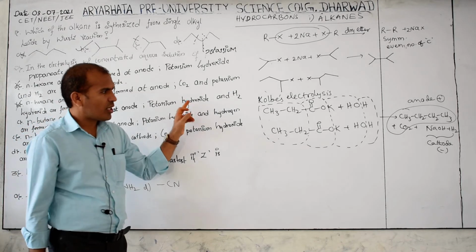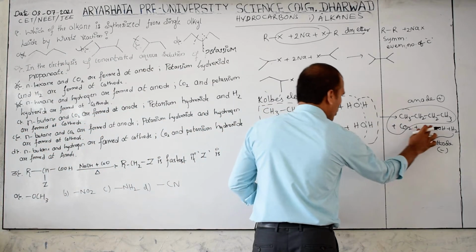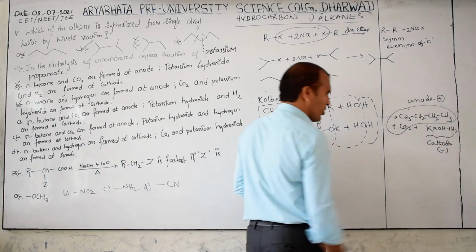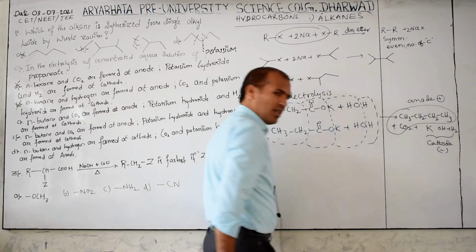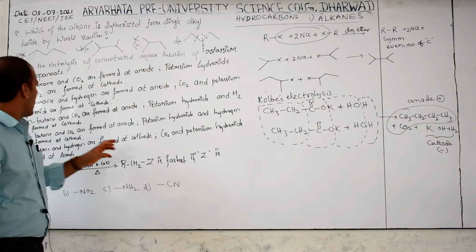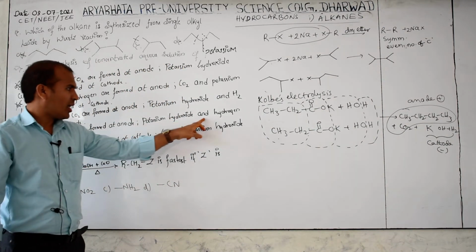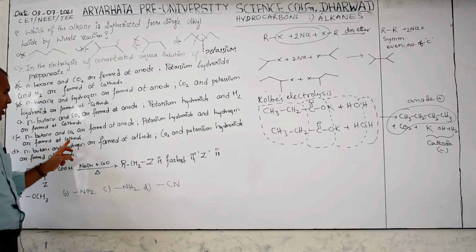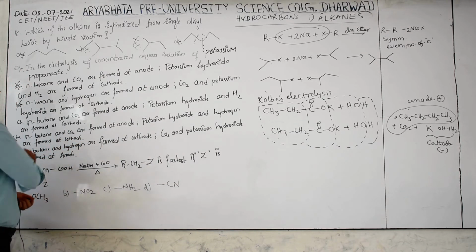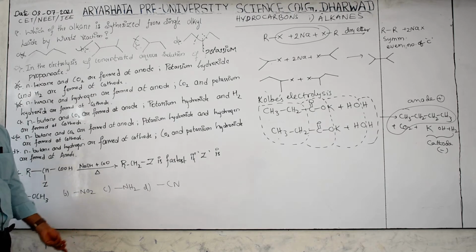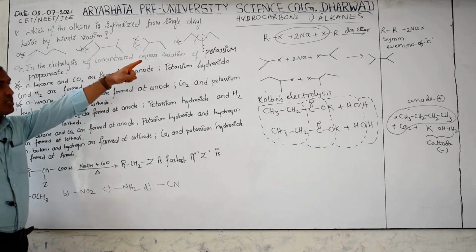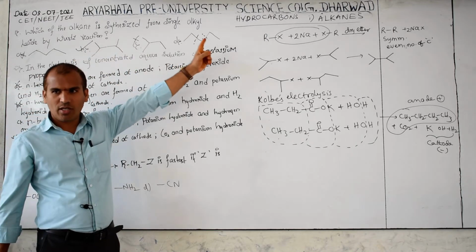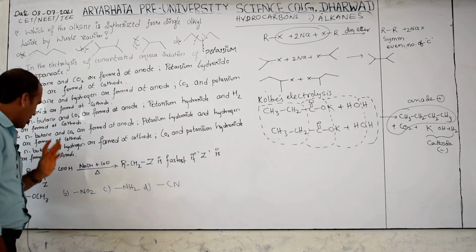Potassium hydroxide. Sorry, I wrote Na. Here potassium is there, potassium only will come. I forgot, generally we use sodium, that's why I wrote sodium. This is potassium in potassium hydroxide. So potassium hydroxide and hydrogen are formed at the cathode. Then the C option is correct. No need to read the D option, because a single answer is correct, so no need to waste your time. Here I explained D because of your confusion. Here no need to go for the D option.